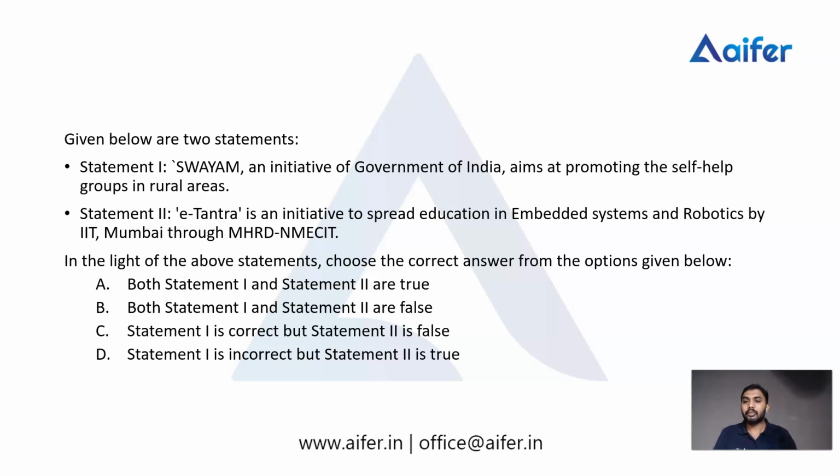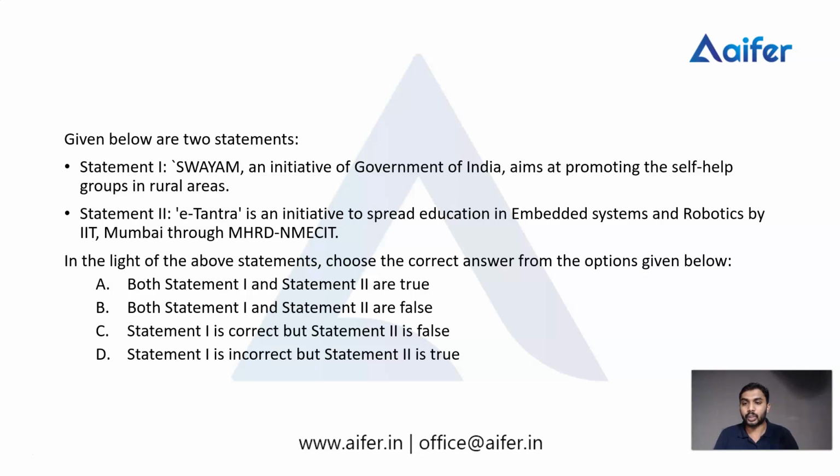In this question, we have been given two statements, statement 1 and statement 2. Statement 1 says, Swayam, an initiative of Government of India, aims at promoting the self-help groups in rural areas.